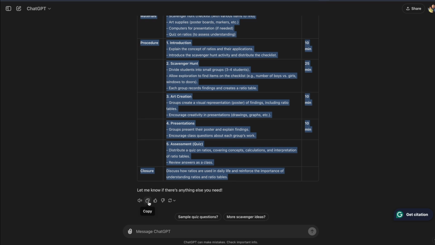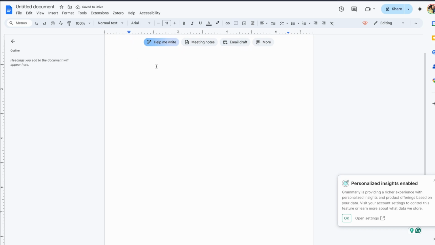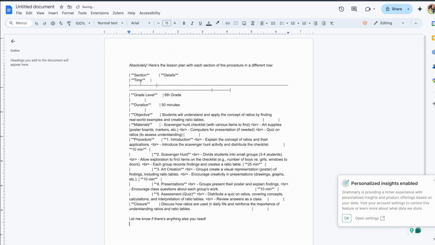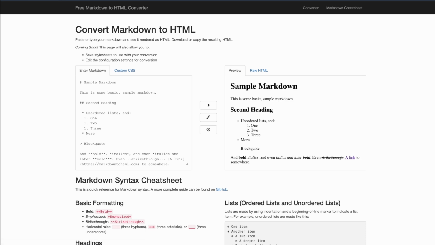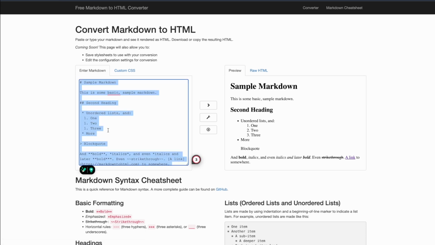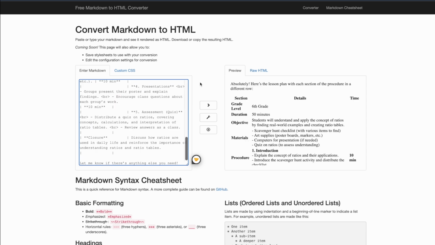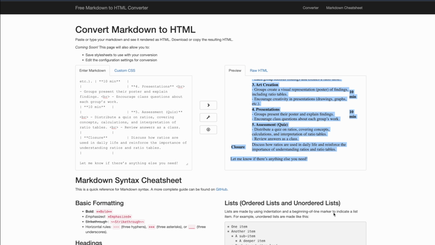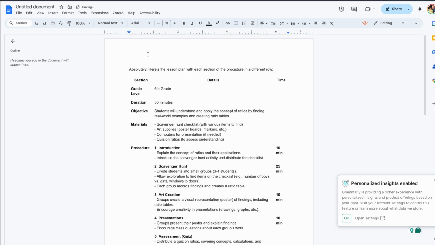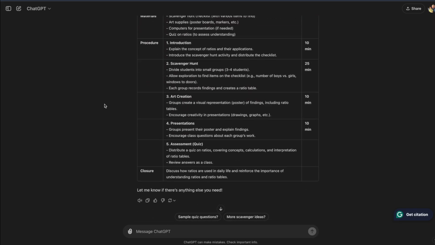Or I can press this copy and then paste it like that. And you'll notice that formatted this really weird. That's because this is a mix of HTML and Markdown language. Now there's a free website called markdowntohtml.com, and we can paste it here, and then it converts it over here to normal text. So we can copy that and paste it in a Google Doc, but that looks about the same as what we did before. Anyway, extremely useful.